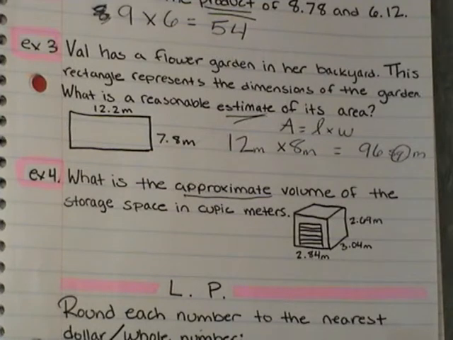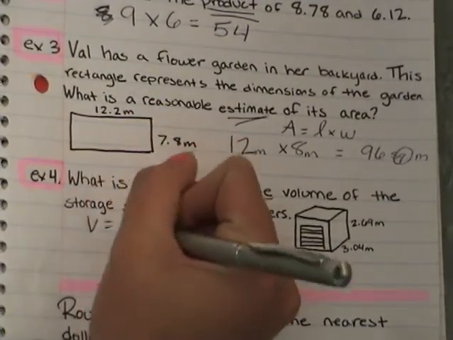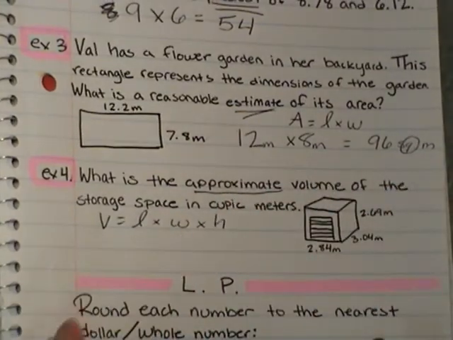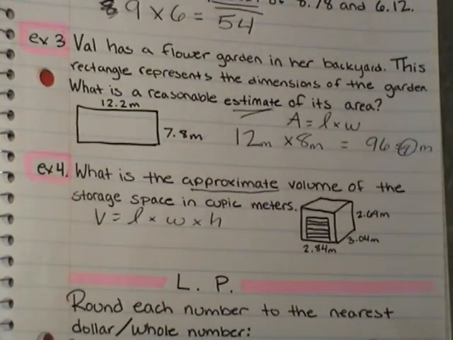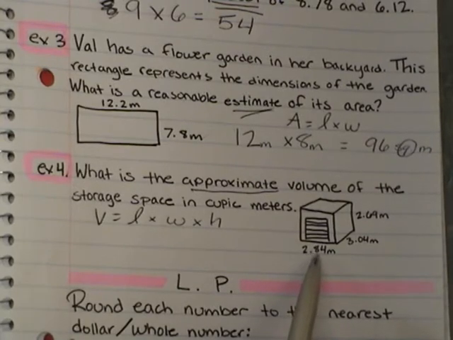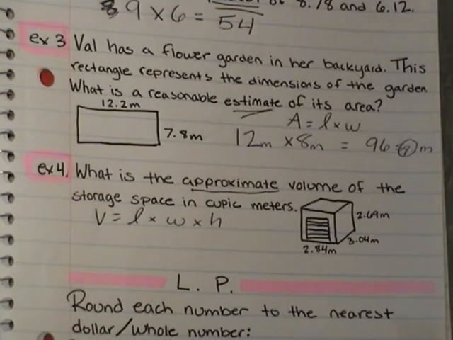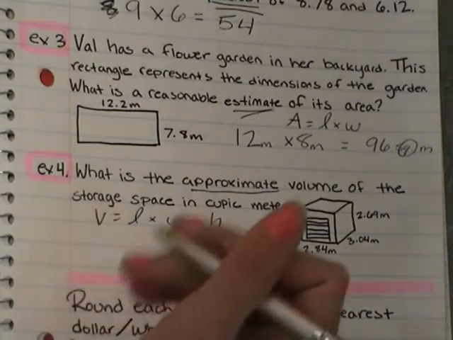When we are dealing with volume, volume is length times width times height all together. So let's first work with our length. 2 and 84 hundredths of a meter, okay? If we think of our halfway mark being 50, is 84 more or less than 50? It's more. So we are going to round 2.84 up to 3.